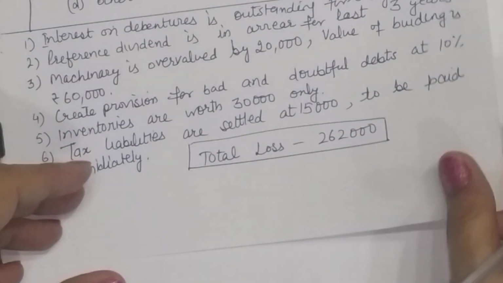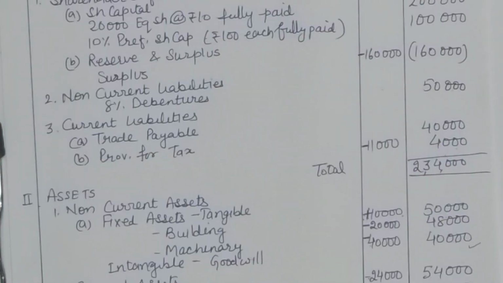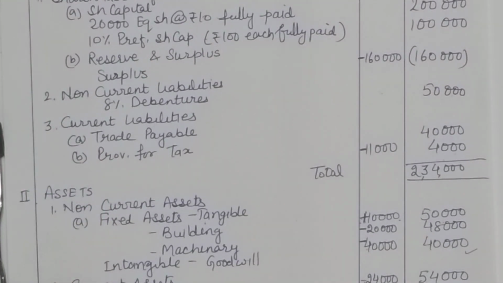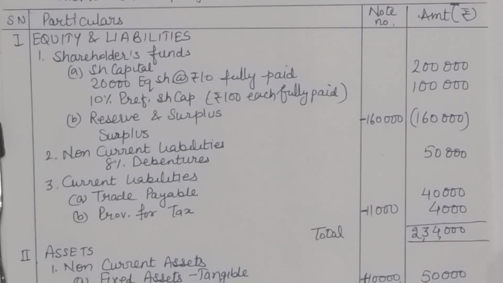So who is going to bear the loss? Companies go for settlements and compromises. They just want to compromise on their claims. So this picture is presented before the liability holders and they are convinced to sacrifice some amount, to at least forego a part of their claims in favor of the company, so that the company can stand on its feet and improve its working.